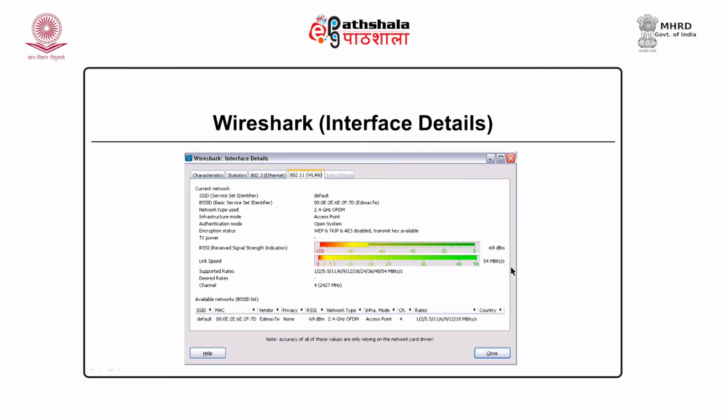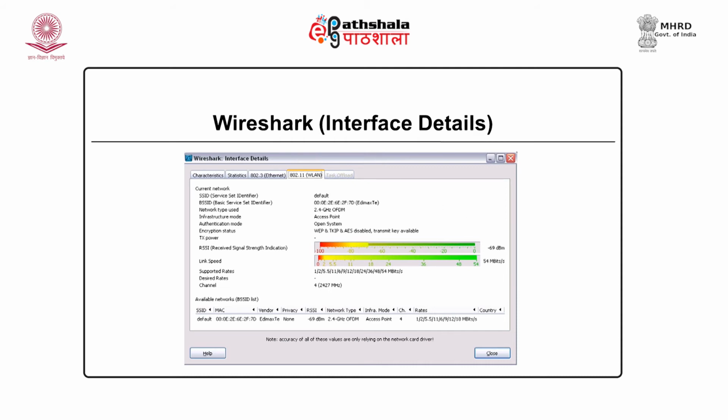The bandwidth is here 54 Mbps, it is an 802.11 interface, that is why. So, these are the details of the interface. You can also check whether your interface is functioning properly or not from these details, and there are a few other details. They are listed at the bottom of this screen. So, these are the interface details that are provided by Wireshark.